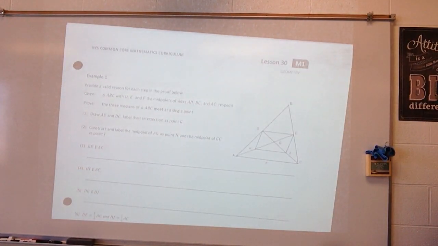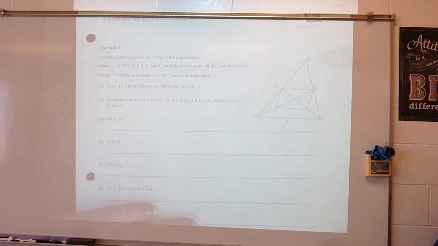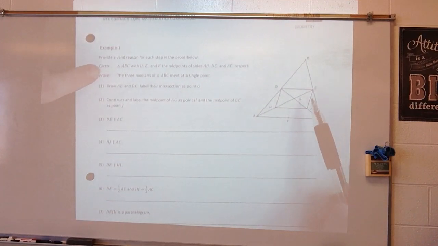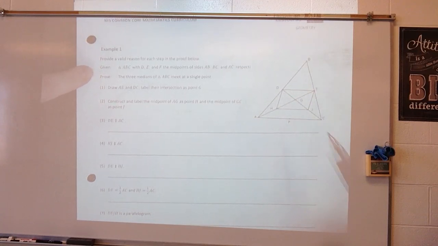So it says, provide a valid reason for each step in the proof below. So they have now given us some of our proof here. We are given triangle ABC with D, E, and F being the midpoints. They want us to prove the three medians of ABC meet at a single point.